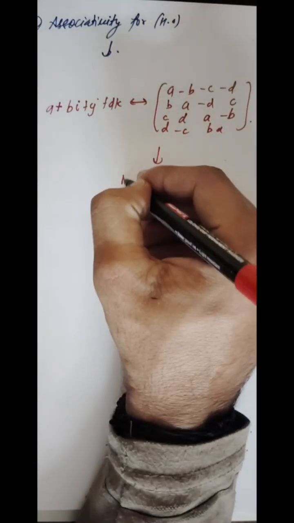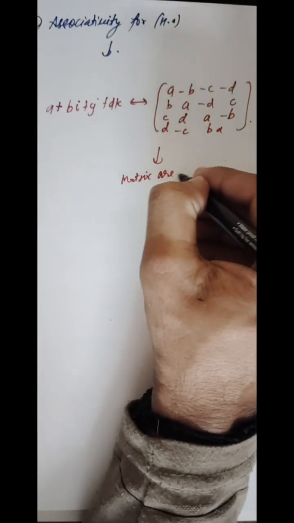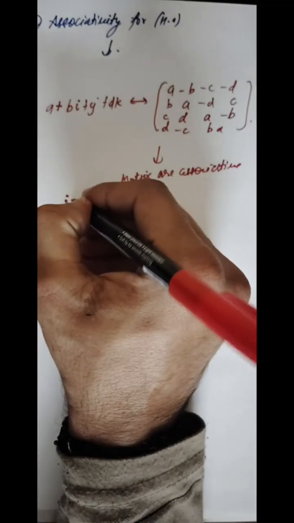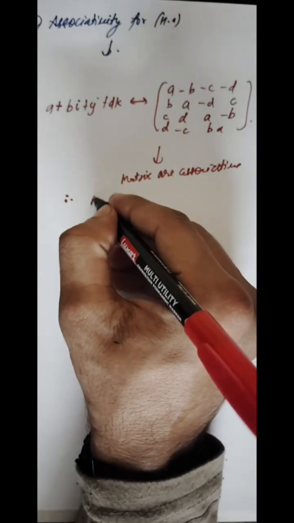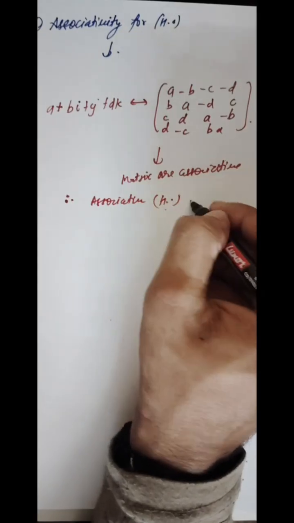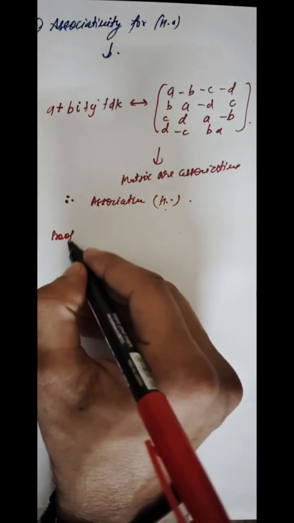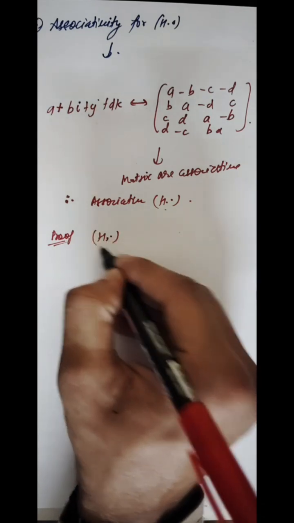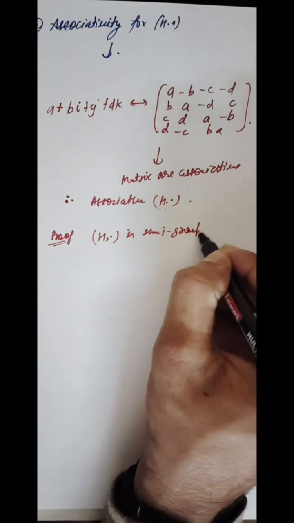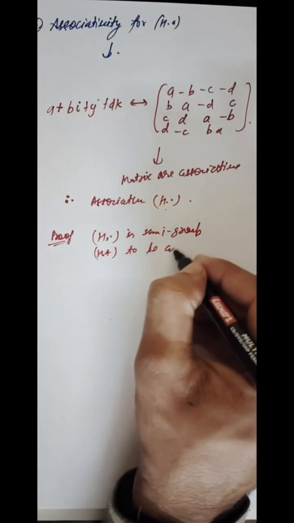And we know that matrices are associative, therefore we can easily say that associativity holds for H dot. So student, till now we have proved that H dot is a semi group. Earlier we also proved H plus to be an abelian group.